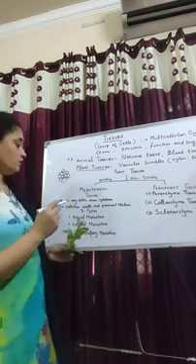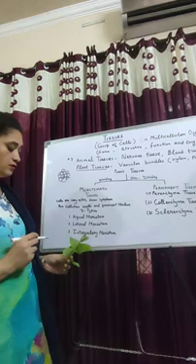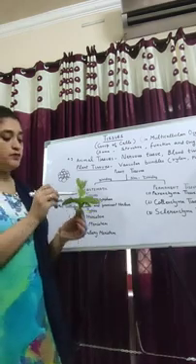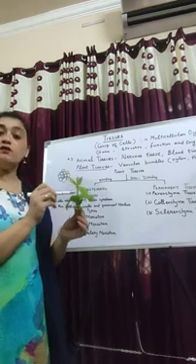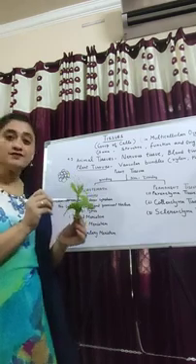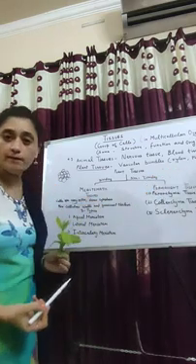Apical meristem. Now the next comes lateral meristem. What is lateral meristem? Lateral meristem is present beneath the bark, the part below the stem. It is present on the vascular bundles. What are vascular bundles? Just now I have told you vascular bundles are xylem and phloem.